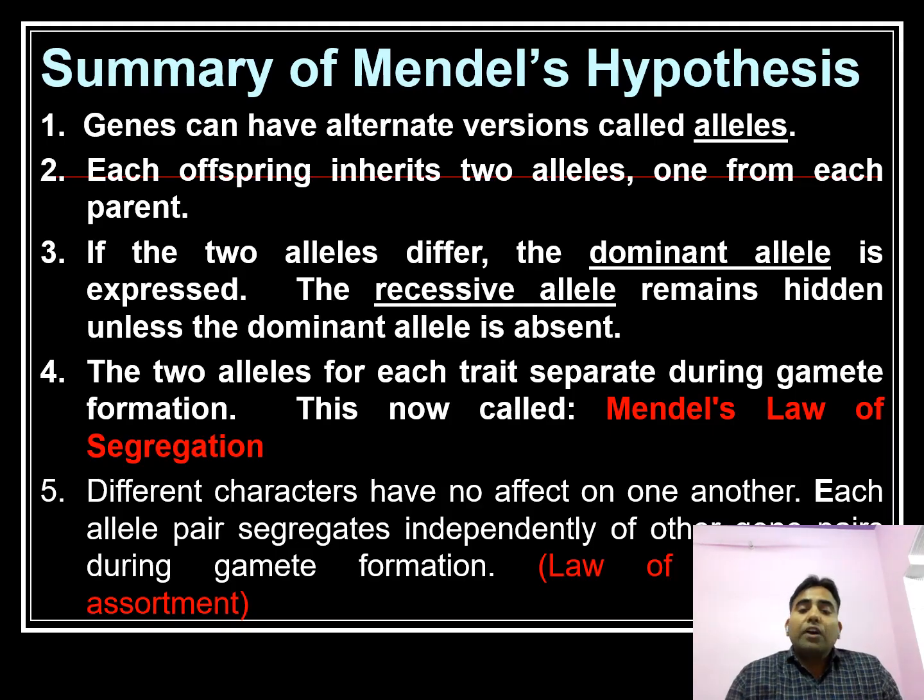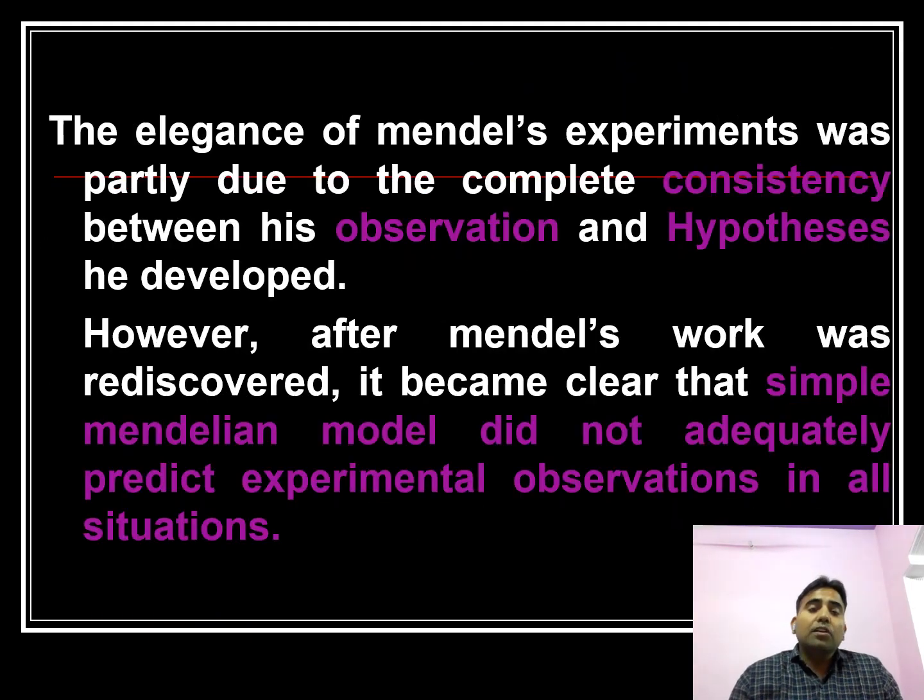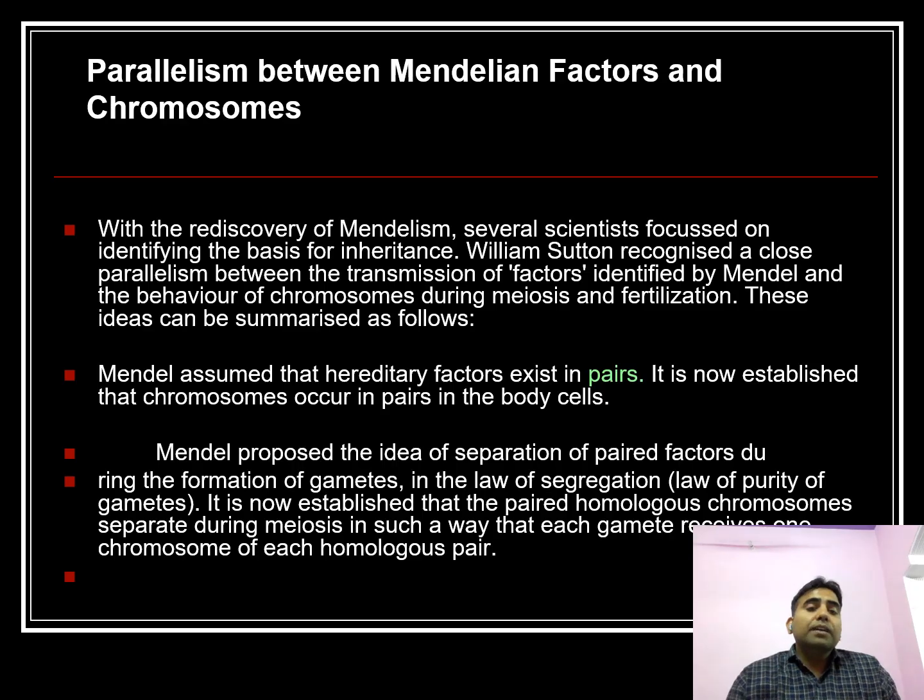Different characters have no effect on each other. Each allele pair segregates independently of the others; that is known as the law of independent assortment. Here we can see the parallel relationship between Mendel's factors and chromosomes. Mendel's factors are now known as genes.